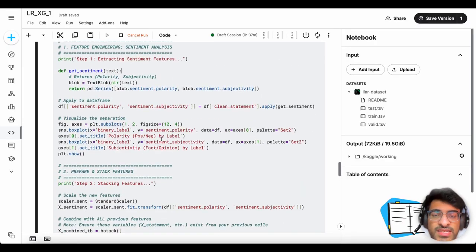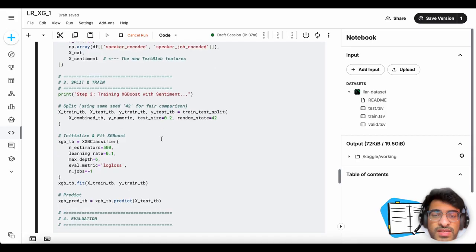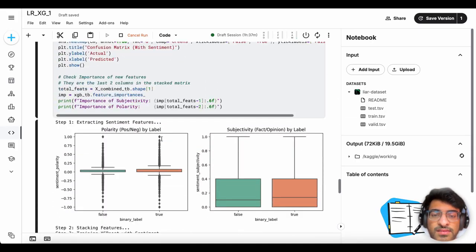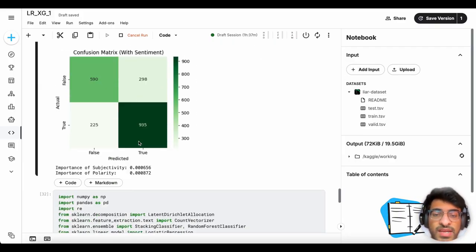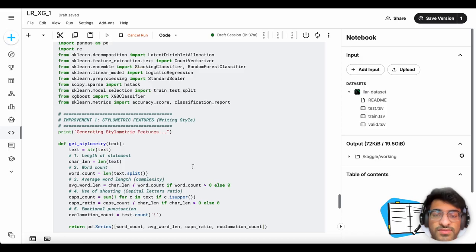While we successfully extracted polarity and subjectivity features, we learned that sentiment alone isn't a silver bullet. That means liars can be calm, and truth tellers can be emotional. So we needed deeper linguistic features. So now we built a robust system, a multi-model feature set. First, we used TF-IDF vectorization to turn the raw text into mathematical vectors, as we had done in phase 1 and phase 2.